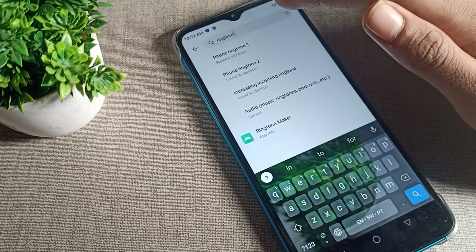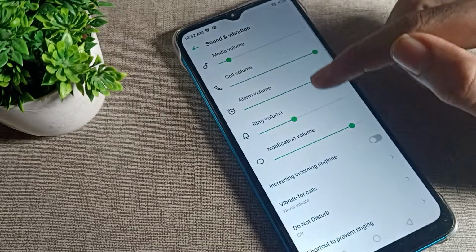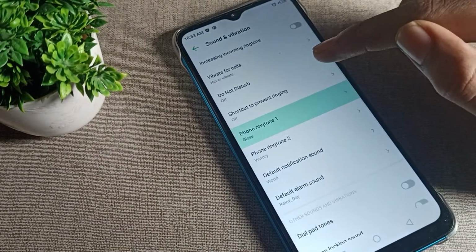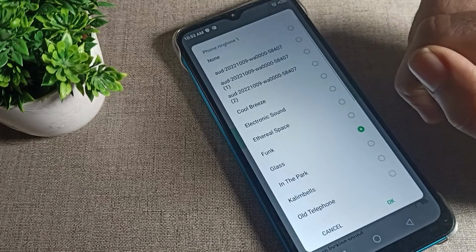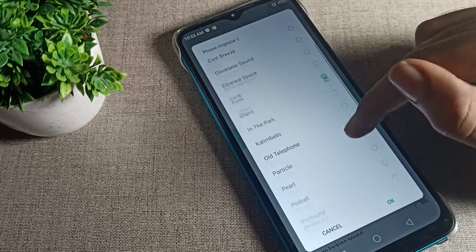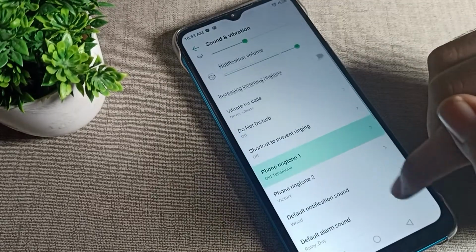So friends, you can see phone ringtone 1 and phone ringtone 2. If you want to change your phone ringtone 1, click on phone ringtone 1 and you can directly see the settings from here. Whichever ringtone you like, we will click on that ringtone. Select the ringtone. We will click on this old telephone and tap the OK option here to change it.